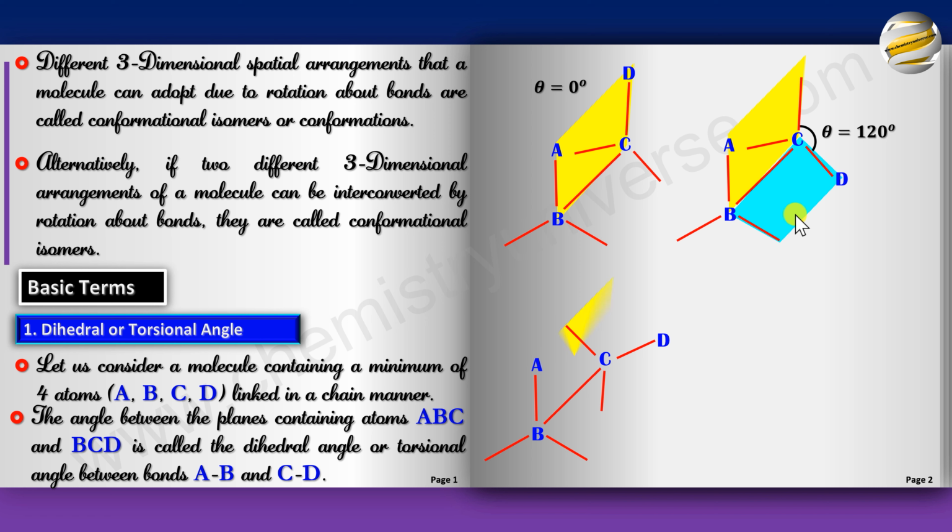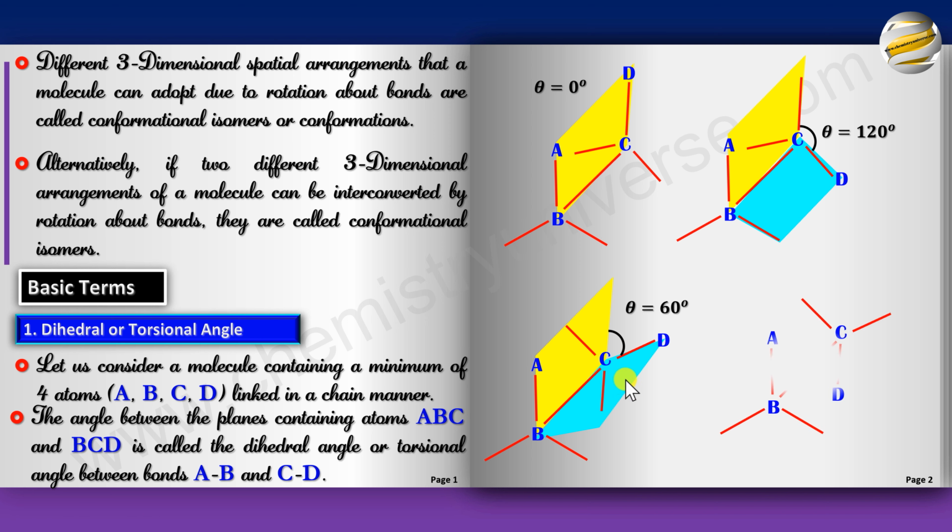ABC plane, BCD plane, and they are at an angle of 60 degrees. Again, bring the C up to B. The D would come here. It would be the angle bisector of this angle, and therefore it will be 60 degrees.